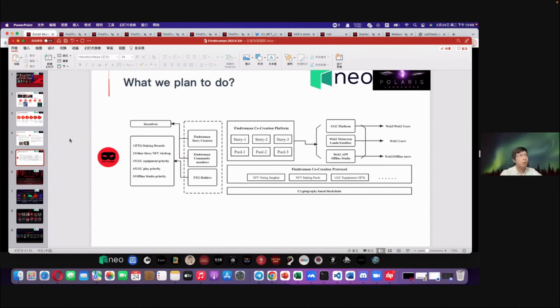With this protocol, we can further build the co-creation platform in which we will transfer our Web2 writers into this platform.